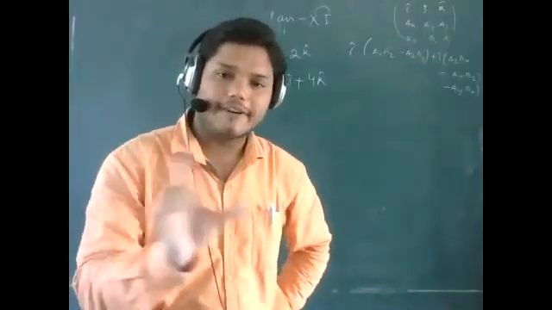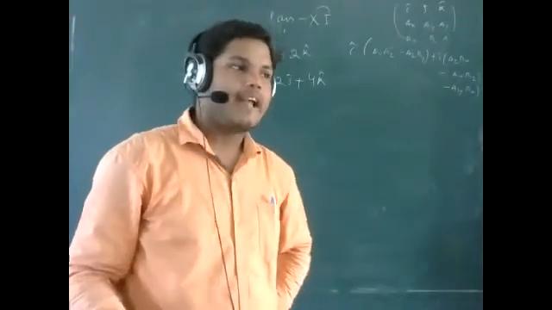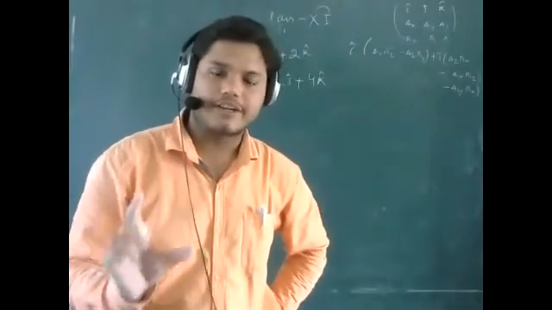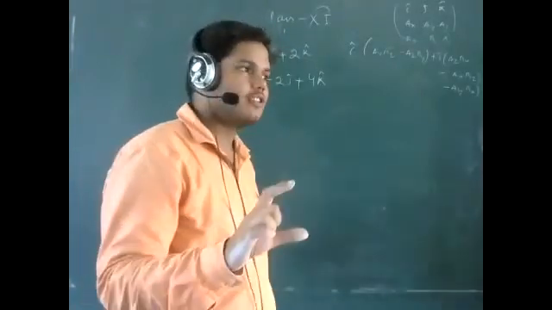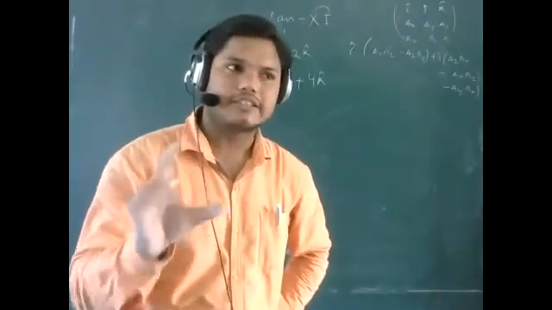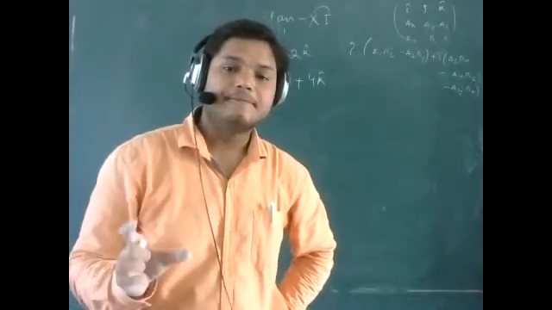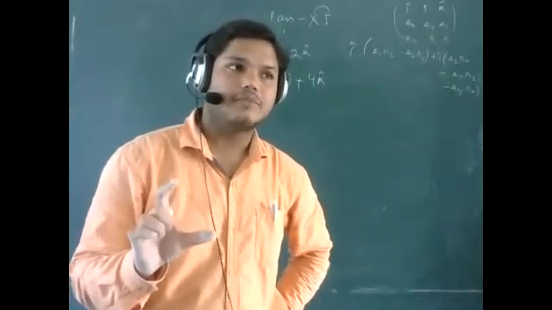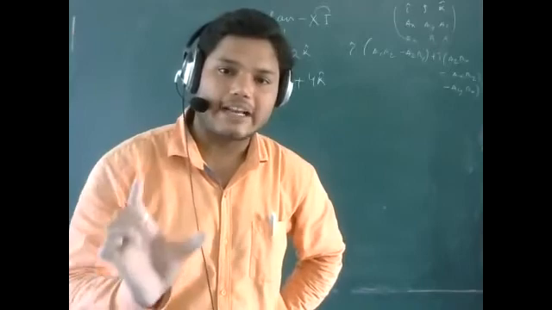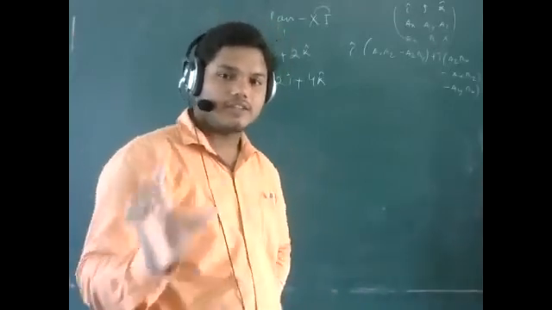If the A vector and B vector are given to you, and the question is asking you to find the sine of the angle between the two vectors, that means you have to do the cross product. But if the question says find the cos of the angle between the two vectors, that means you have to find the dot product.